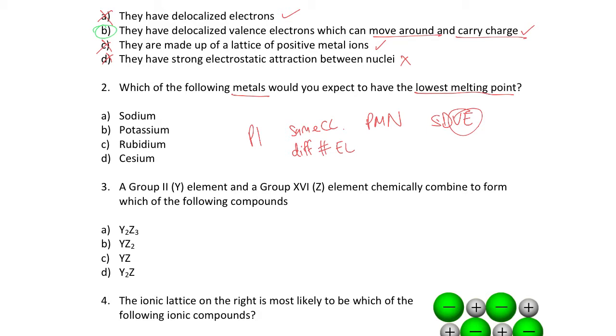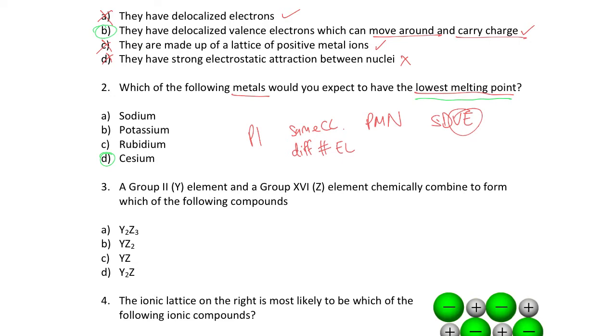So that makes this answer cesium. You need to have a think about what sorts out melting point, and it's the attraction between particles. Then consider what we know about these elements, compare them, and work out logically what would happen.